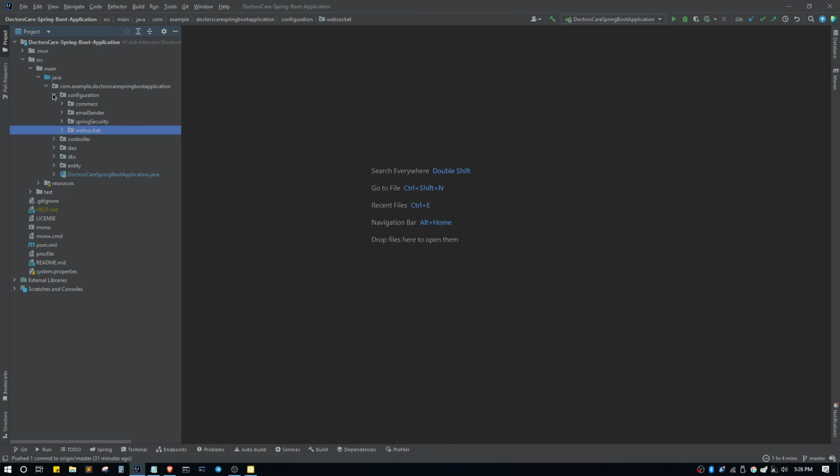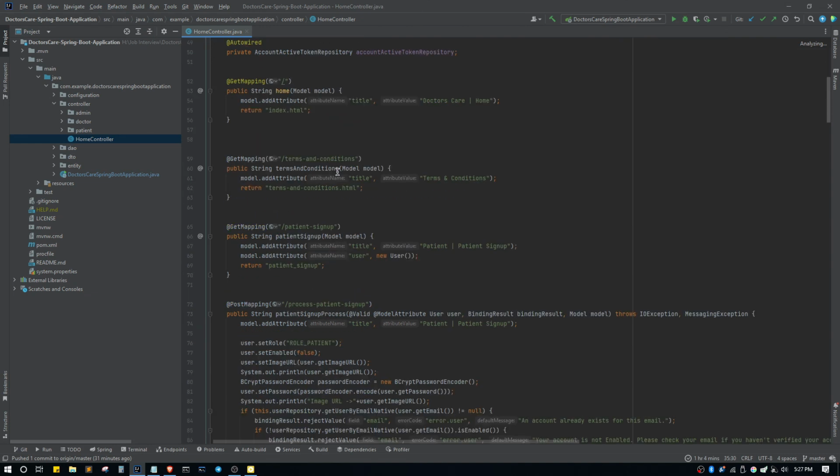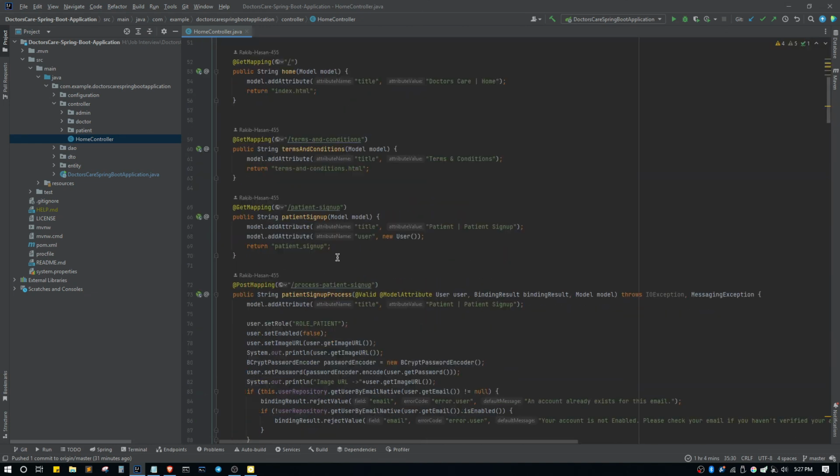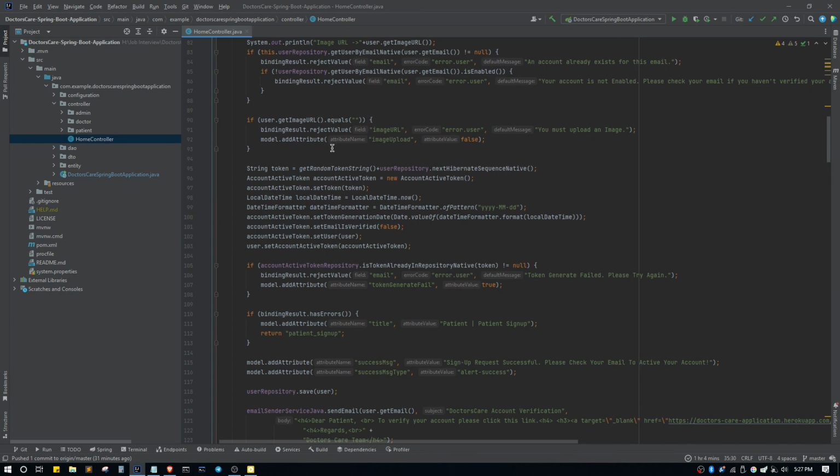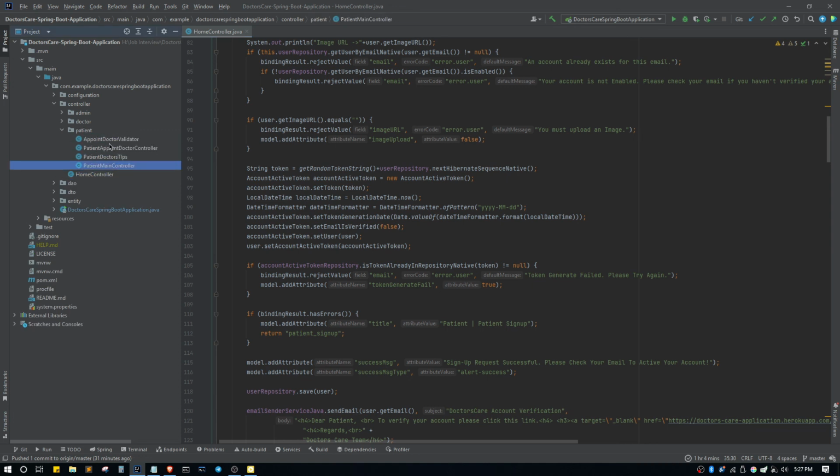After the configuration package, we have controllers here. In the home controller, there are many functions like patient sign up, doctor sign up, login, and so on. Inside patient, there are all the controllers of the patient.